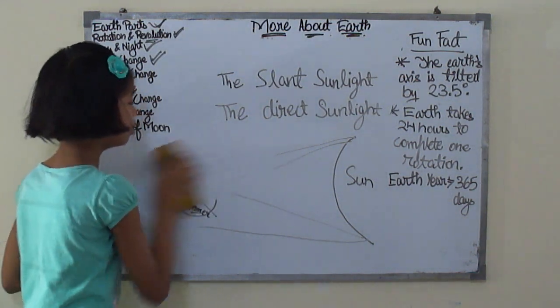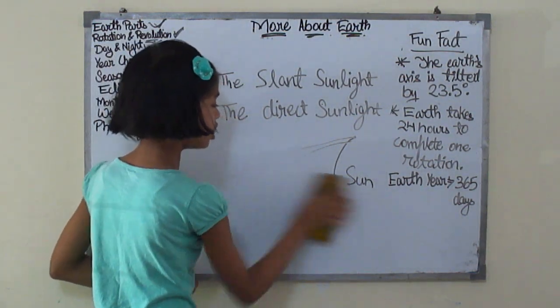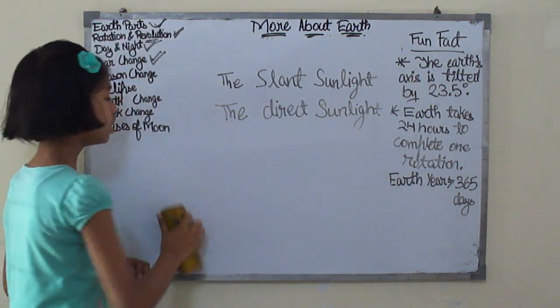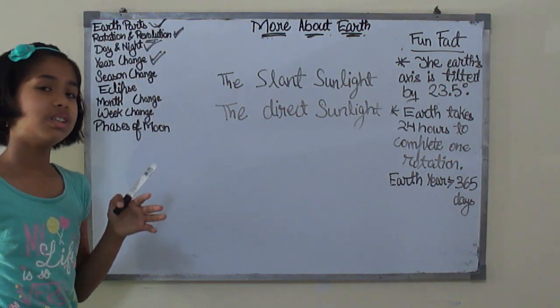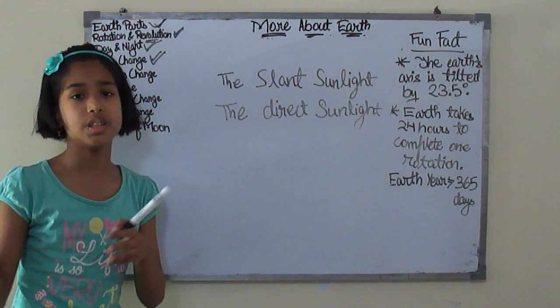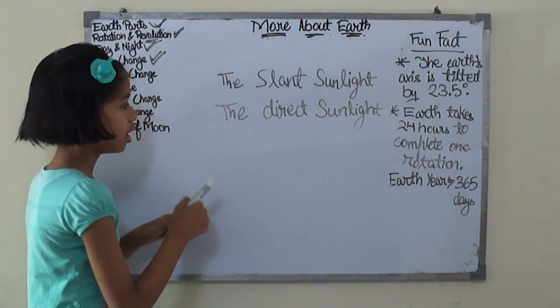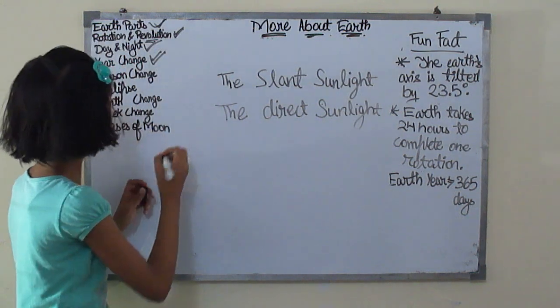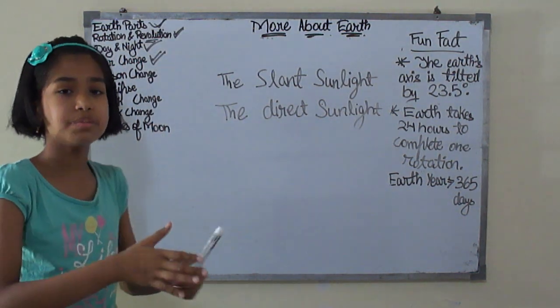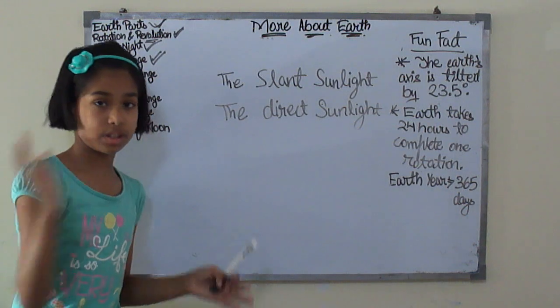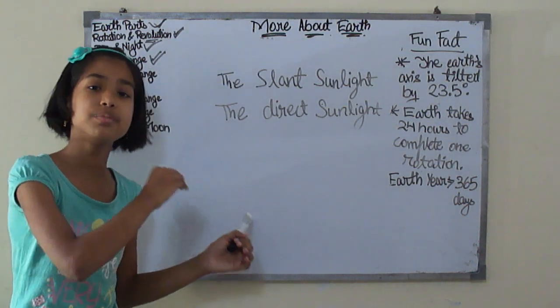Let me talk to you about autumn and spring. The autumn and the spring are held between the summer and winter, or the winter and summer. That means basically that the autumn is held between the winter and summer, and the spring.